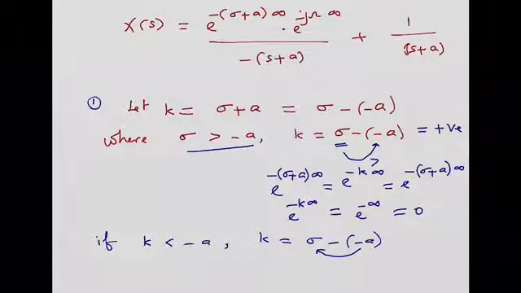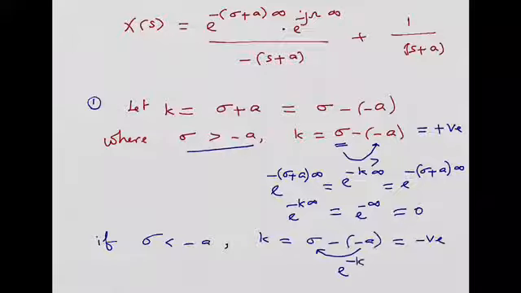A negative quantity is larger than the value of a positive quantity. So the k value will be a negative number. If k is negative, e^(-k·infinity) will become e^(+infinity), isn't it? e^(+infinity), which is equal to infinite.